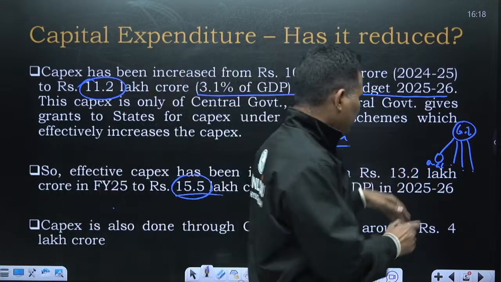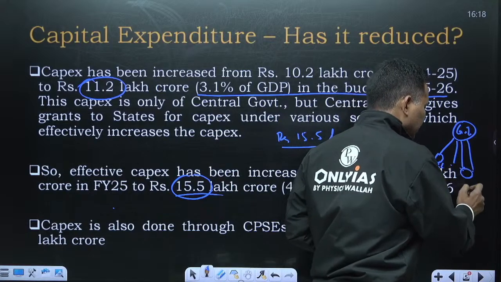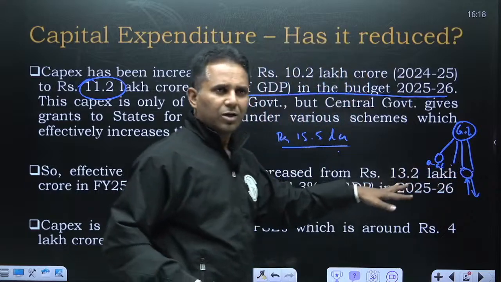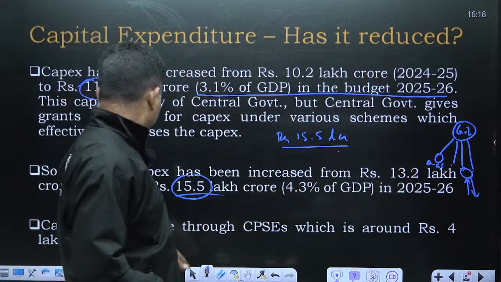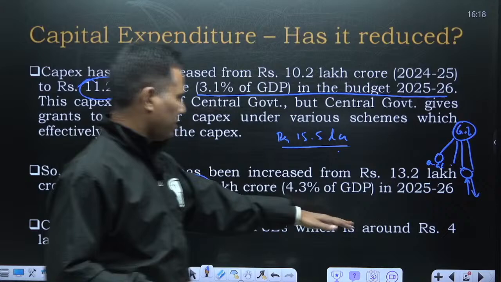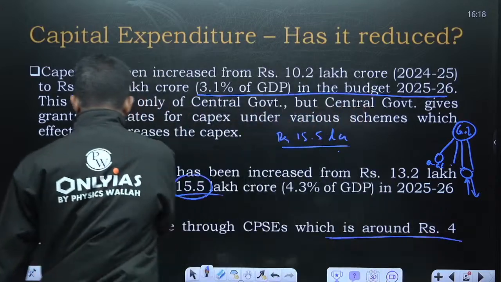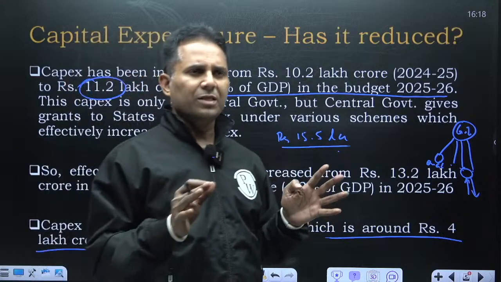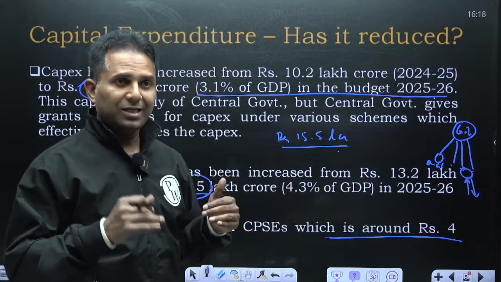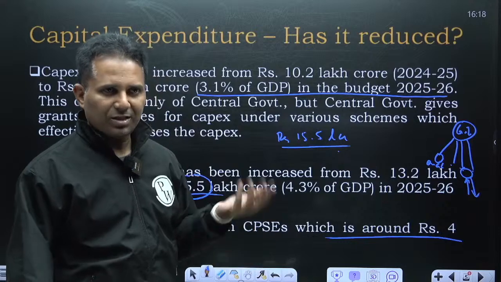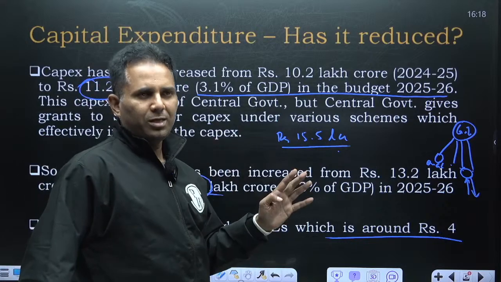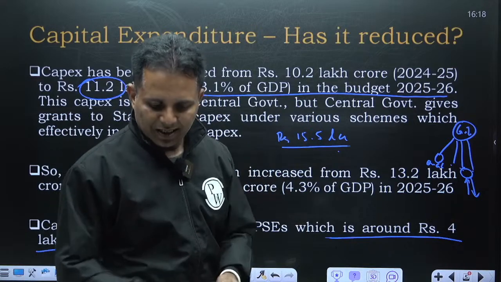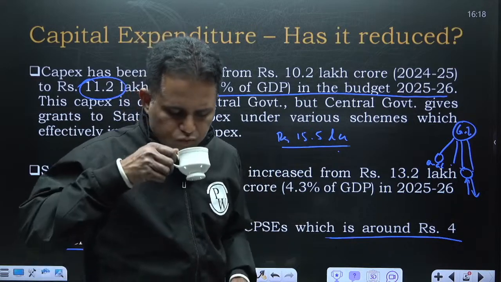But these PSUs earn revenue and then they spend capex. So this is also a huge part, around 4 lakh crore. So CPSEs are also going to spend a lot of capex. So there is no dearth of capex. There is going to be enough capex in the next year. This year government has also focused on consumption, that we will see. But in no way government is going to compromise on the capex. That is the understanding that you should have.